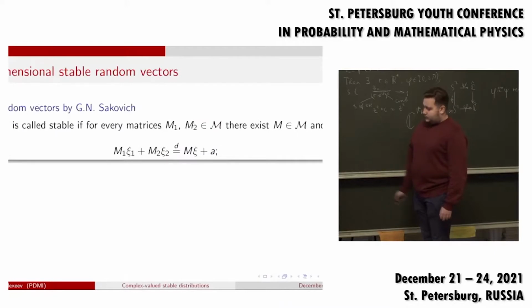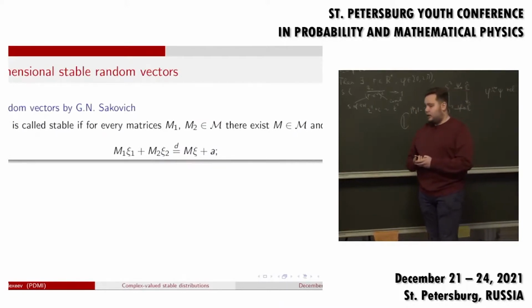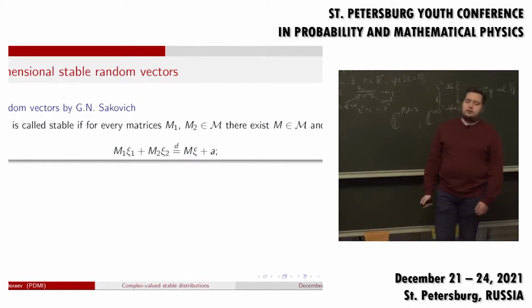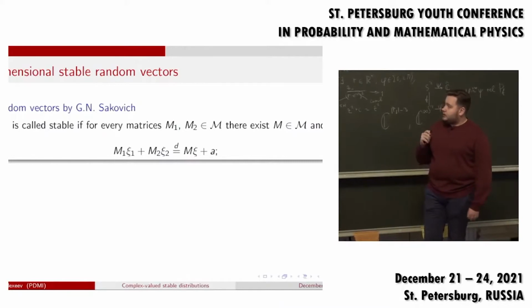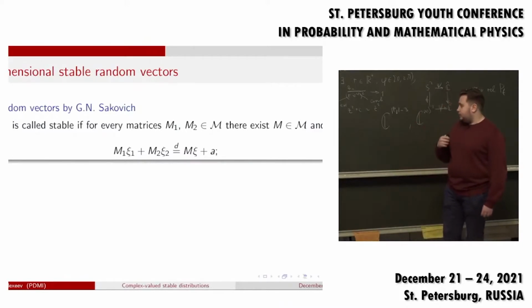Now let me talk about some generalizations of these random vectors. The first one was given by the Ukrainian mathematician Gleb Nestorovich Sokovich in 1965. He said that a vector xi is called stable if for every matrices m1, m2 from some set calligraphic M, there exists a matrix M from this set and a vector A such that m1 xi1 plus m2 xi2 is identically distributed to m xi plus A. The choice of set M is actually up to us.